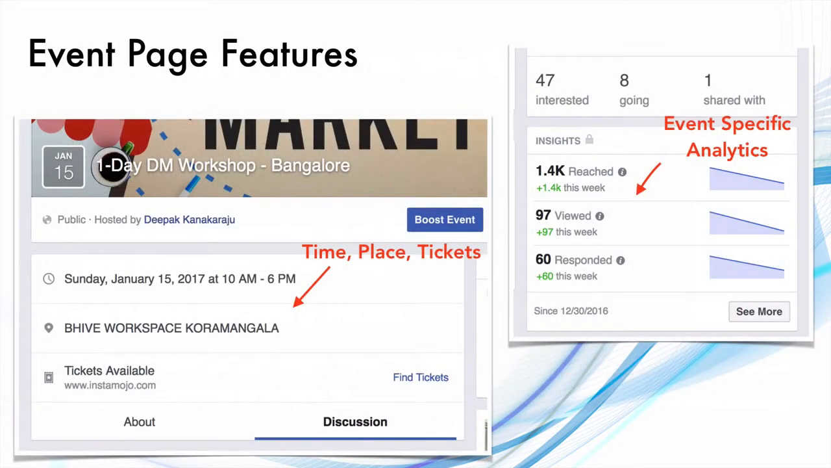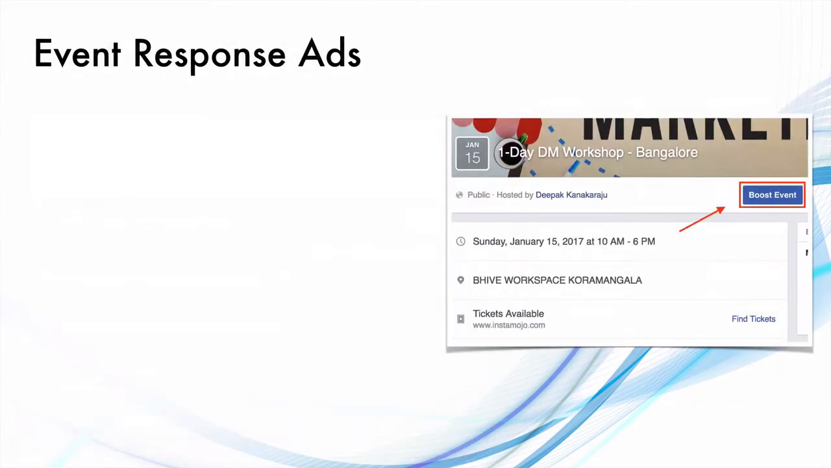So what are the event page features? When you open an event page, you have time, place and tickets on the home page. Then you have event specific analytics. If you are boosting it through an ad, you can see how many people it has reached, how many people the event has been viewed by, and how many people have actually responded. Response means they have either expressed interest in going or expressed that they are going.